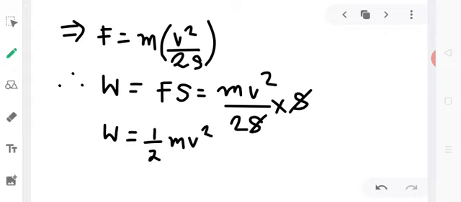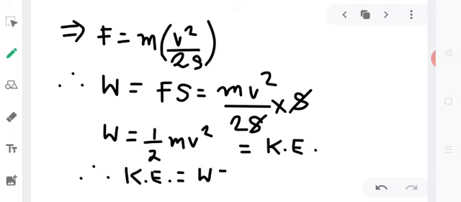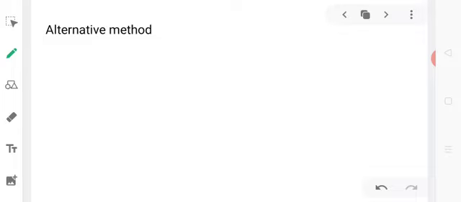This work done on the body is a measure of the kinetic energy. Therefore, kinetic energy of the body is equal to the work done, that is equal to half mv square. This is one way of finding out an expression for kinetic energy. Let us try an alternative method. The formula for kinetic energy of a body is also obtained by the method of calculus. For this, again, let us assume an object of mass m, which is initially at rest.